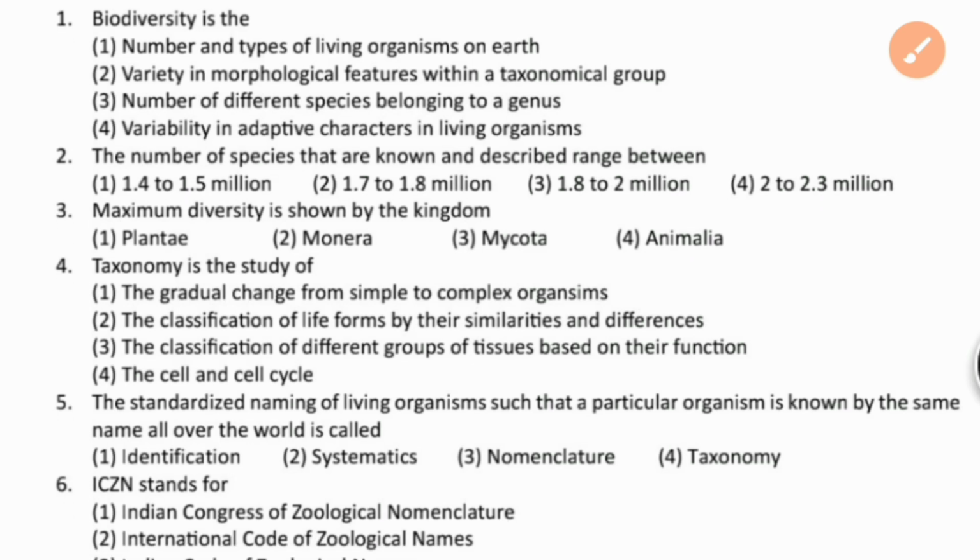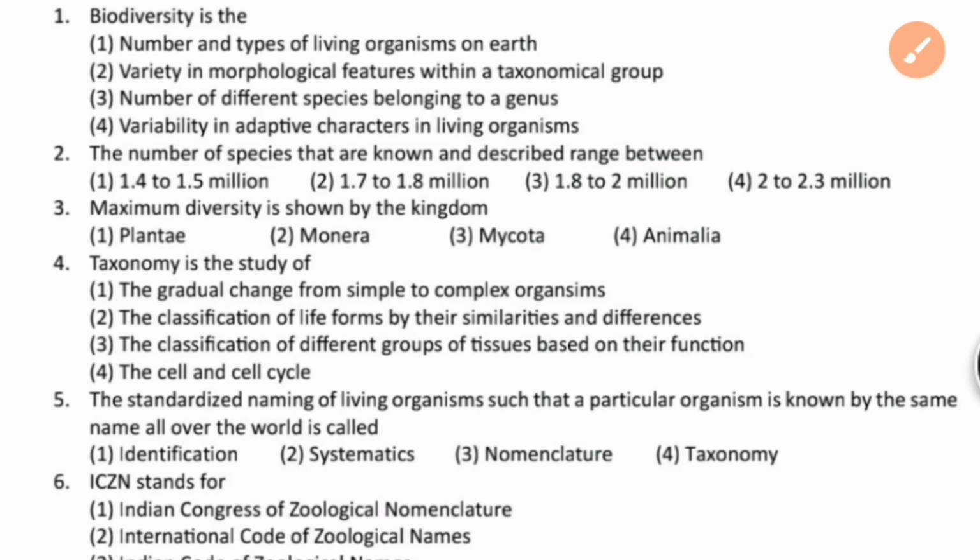Let's come to the third question, maximum diversity is shown by the kingdom. Which kingdom shows the maximum diversity in biodiversity? It is kingdom Animalia, because Animalia is the biggest one and has a lot of diversity in the world.